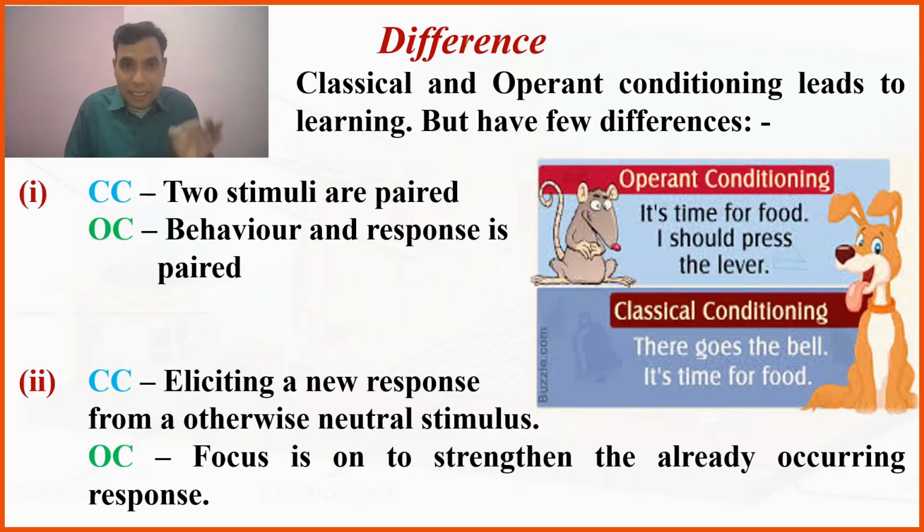If a rat has pressed the lever to get the food, then Skinner tried to achieve that particular response from the rat repeatedly, that is, the pressing of the lever for the food. This means the response is already available in the organism. The idea of operant conditioning is to strengthen that response.